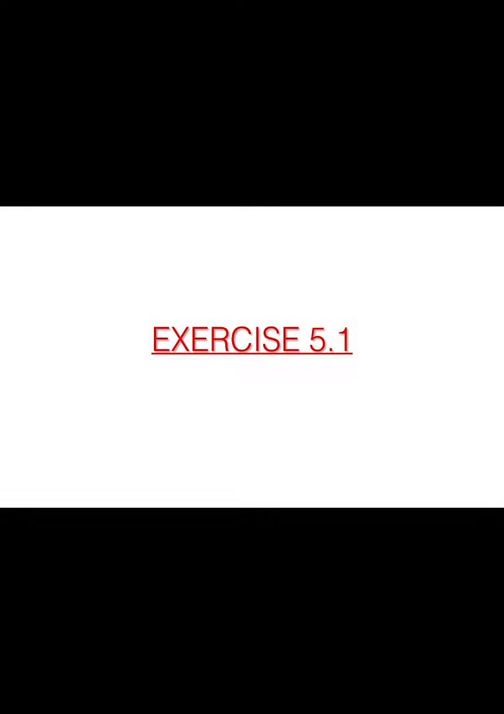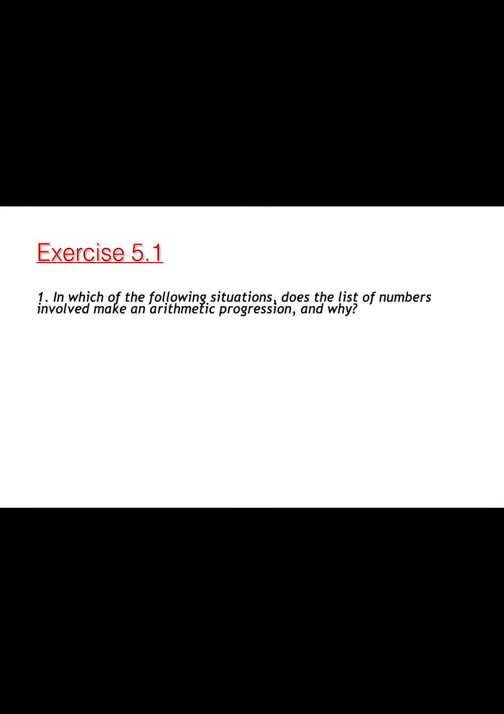Now let's start with question number 1 of exercise 5.1 of arithmetic progression. The first question says, in which of the following situations does the list of numbers involved make an arithmetic progression, and why? Here a few statements are given, and after converting each statement into sequence form, you have to check whether the given sequence is an arithmetic progression or not.